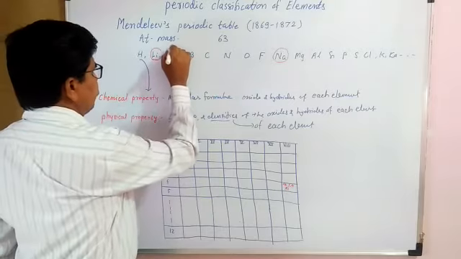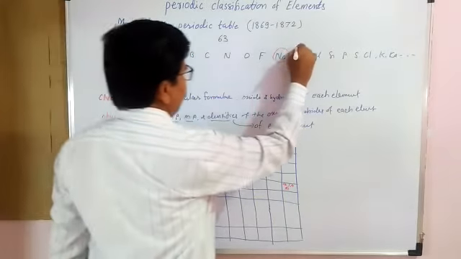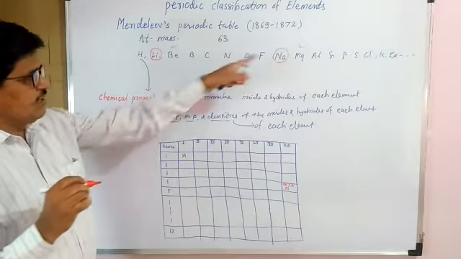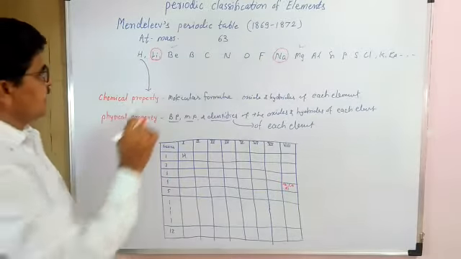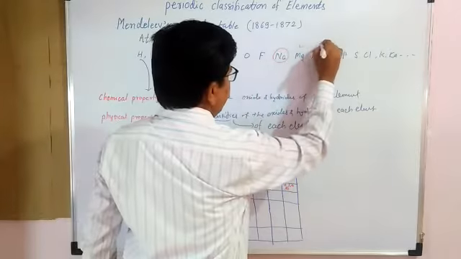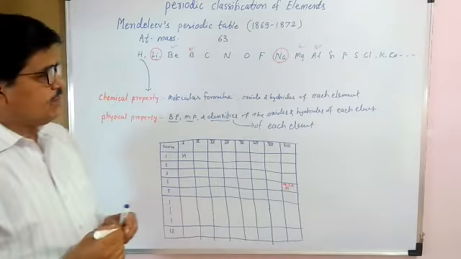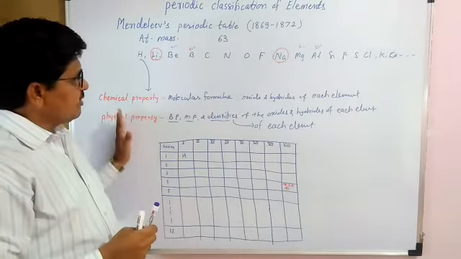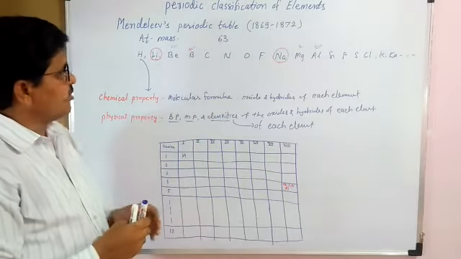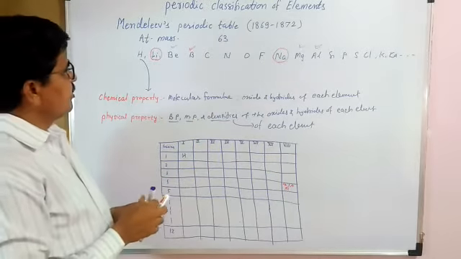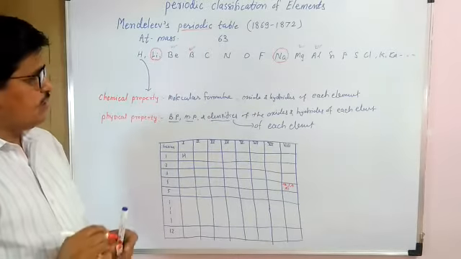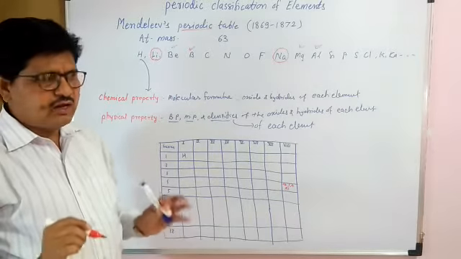At the same time he found that the chemical and physical properties of beryllium and magnesium are similar. Then properties of boron and the similar element. That means after a specific interval, the physical and chemical properties of the elements are repeated, and that is nothing but periodic. What do you mean by periodic? The definition of periodic is a phenomenon which is repeated at a regular interval.